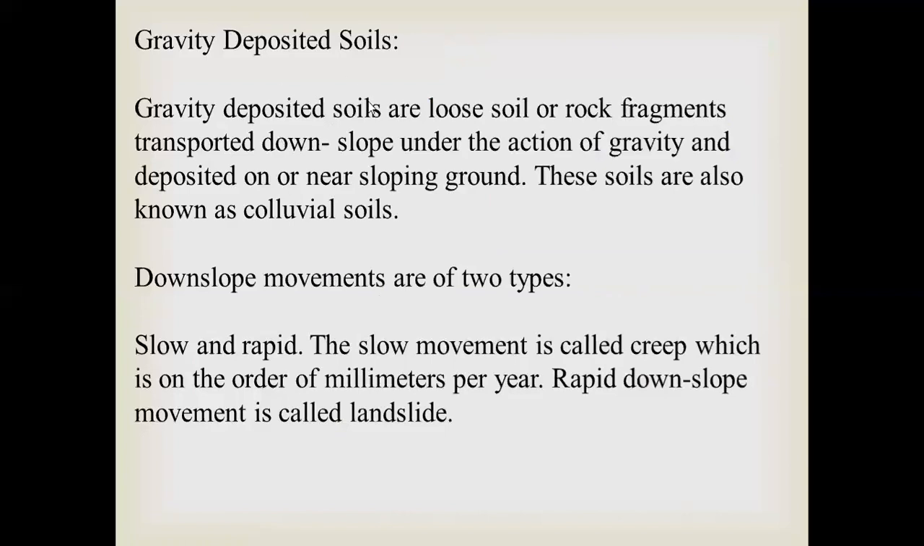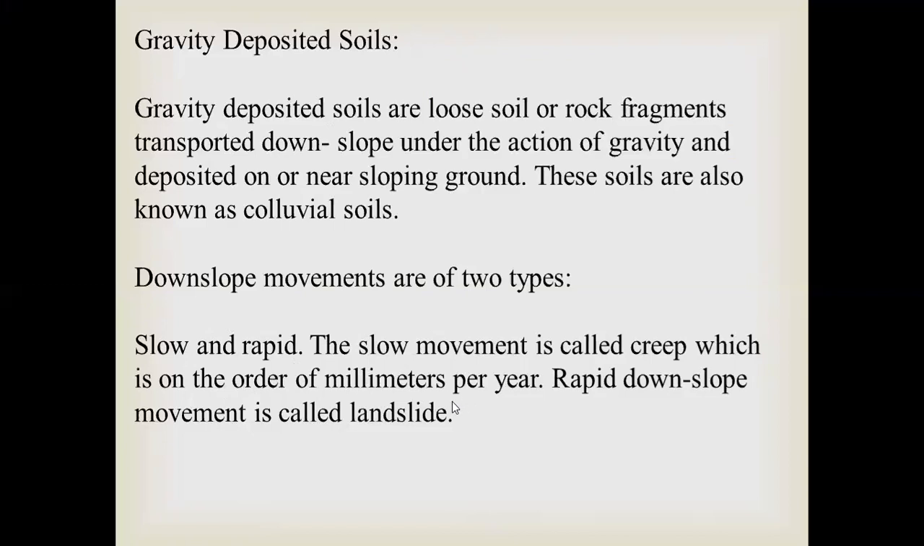Then gravity deposited soils. Gravity deposited soils are loose soil or rock fragments transported downslope under the action of gravity and deposited on or near sloping ground. These soils are also known as colluvial soils. These downslope movements are of two types, slow and rapid. The slow movement is called creep, which is in the order of millimeters per year.